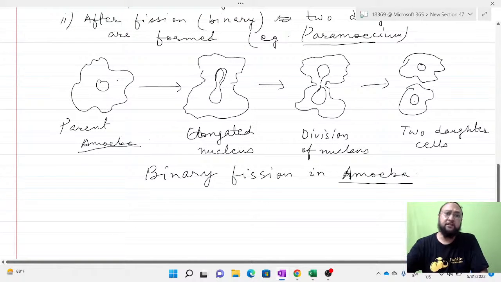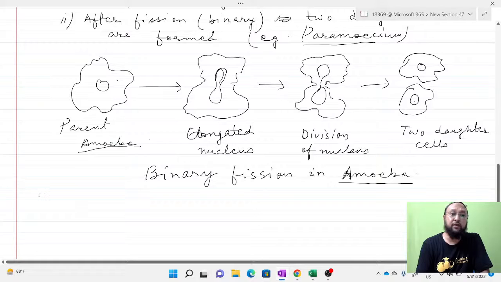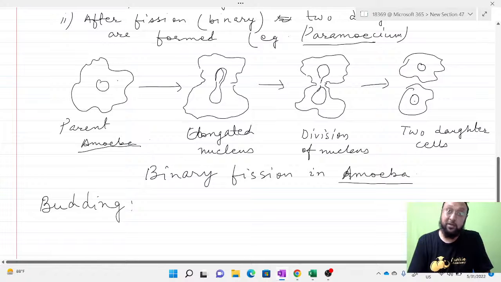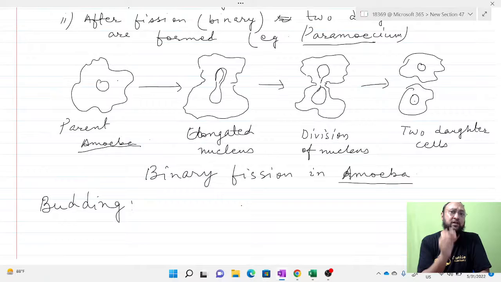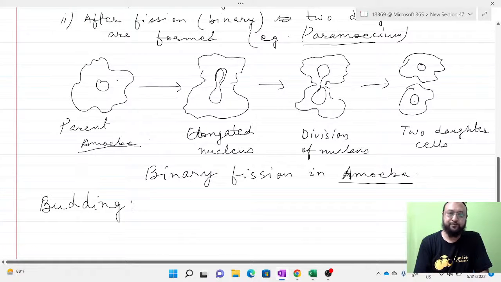Now, next after fission, another mode of asexual reproduction is budding. This is another asexual method of reproduction by which some organisms reproduce. A small bud-like, swollen-like structure is formed on the surface of the individual's body, and that will grow in size, and ultimately detach from the parent body, and then grow into a new individual. So we'll write: